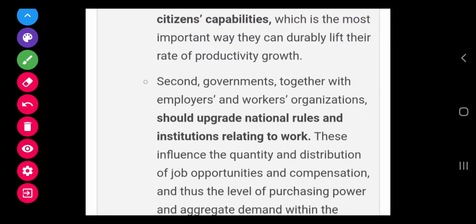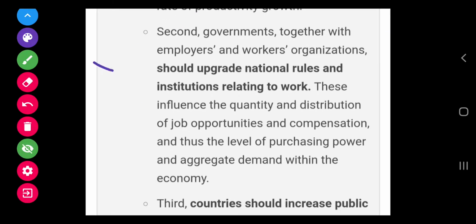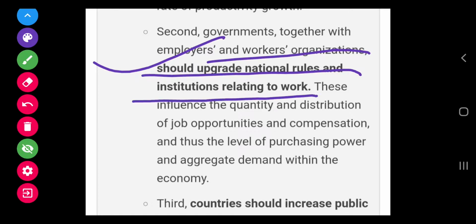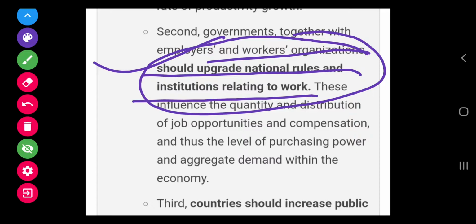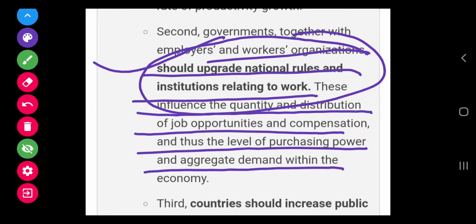The second recommendation of the World Economic Forum is that the government, together with employers and workers' organizations, should upgrade national rules and institutions relating to work. These influence the quantity and distribution of job opportunities and compensation, and thus the level of purchasing power.